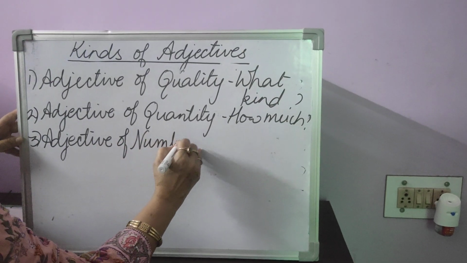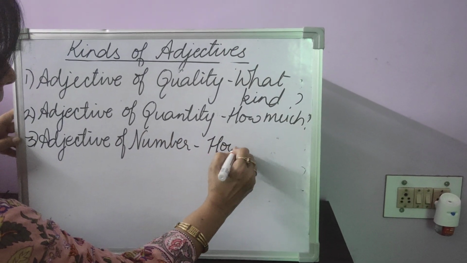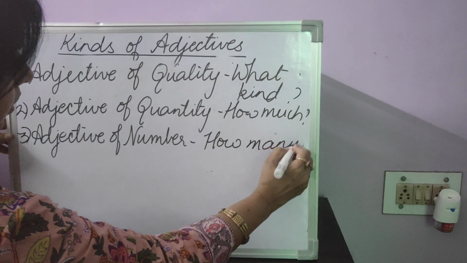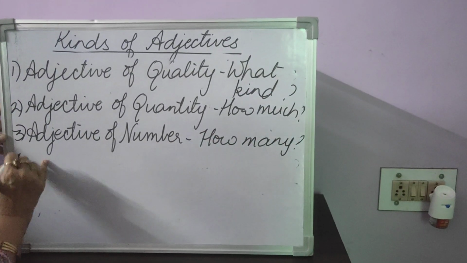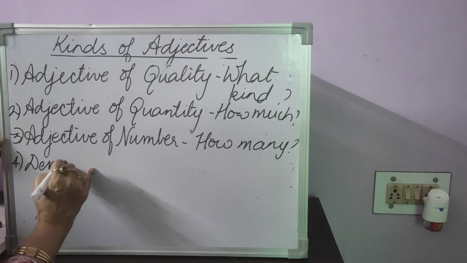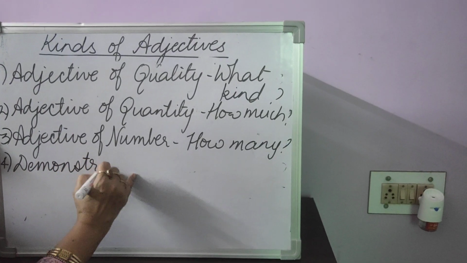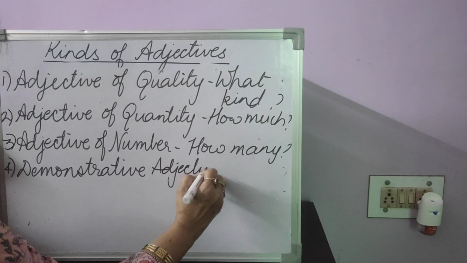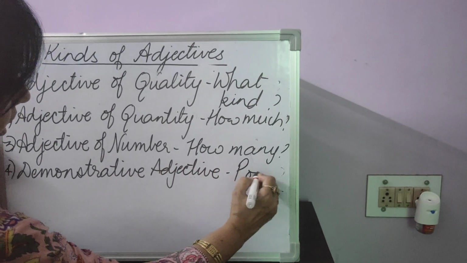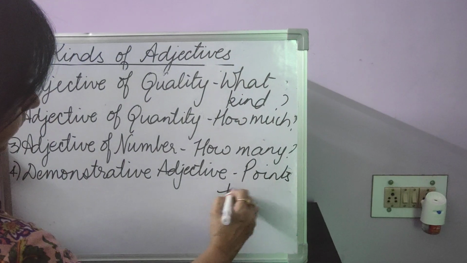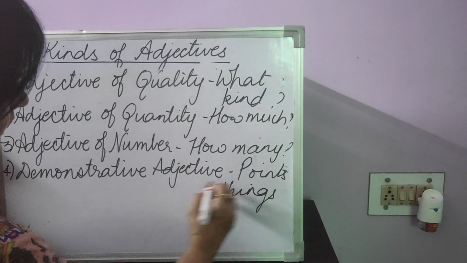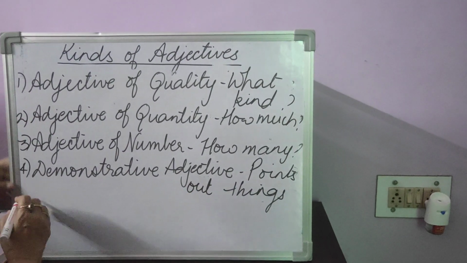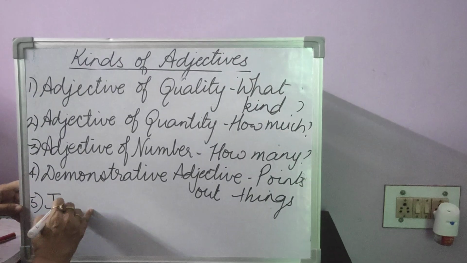This answers the question, how many? And it is used with countable nouns. Then the fourth one was demonstrative adjective. This is used for pointing out things. It points out things.